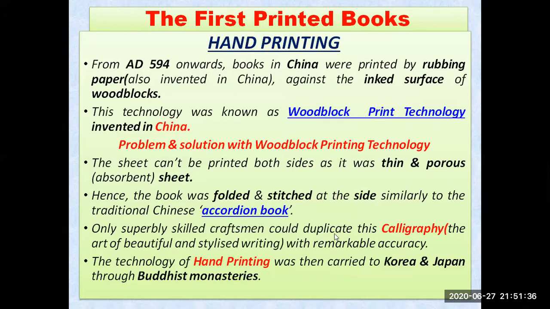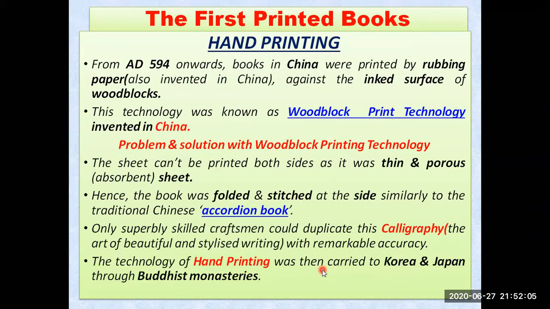So the technology of hand printing was then carried from China to Korea and Japan through Buddhist monasteries. Buddhist people, those who used to preach and teach about Buddhism, carried this technology with them from China to Korea as well as Japan, so that the people of Japan and Korea could also learn this technology.